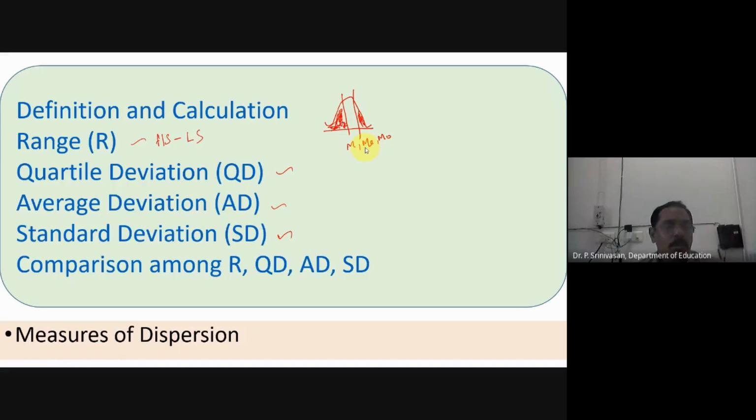Even a scooter or a car has to have a center of gravity; if it is not maintained, it falls down. The mean is a very good statistic, and it is used for all higher order statistics. Likewise, at the end we have to compare these four measures of dispersion.